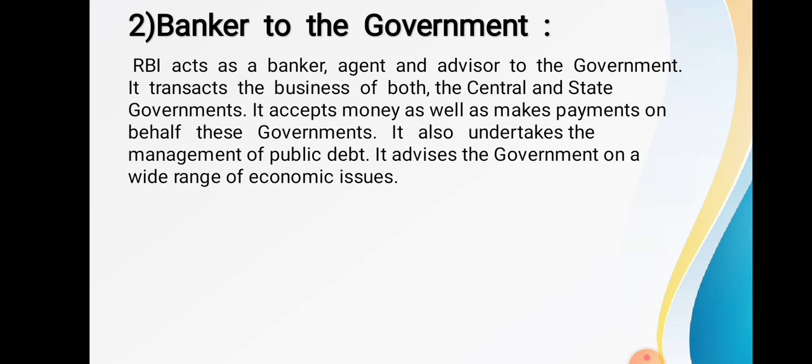Second one is as a banker to the government. RBI acts as a banker, agent and advisor to the government. It transacts the business of both central and the state government. It accepts money as well as makes payment on behalf of the government. It also undertakes the management of public debt. It advises the government on wide range of economic issues. So it is acting as a banker to the government.